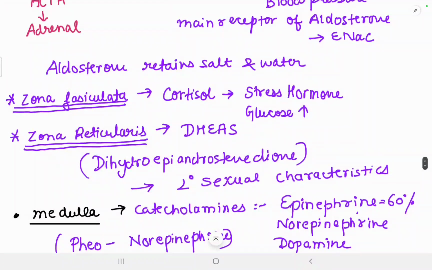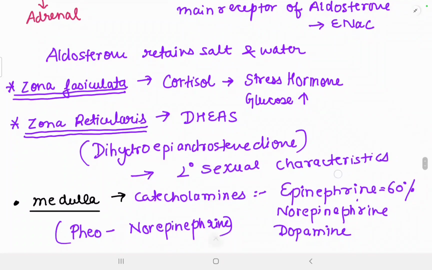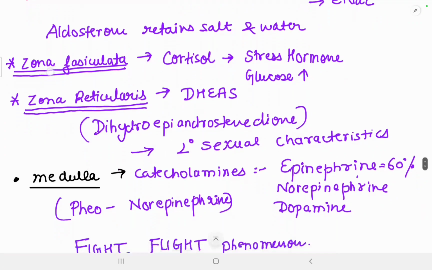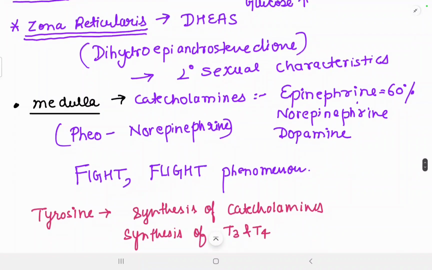Zona reticularis is responsible for secreting DHEAS, which is dehydroepiandrosterone sulfate, which is responsible for secondary sexual characteristics such as the growth of pubic hair and axillary hair. Adrenal medulla secretes catecholamines. 60% epinephrine is released, then norepinephrine, and then dopamine. These are the three catecholamines.